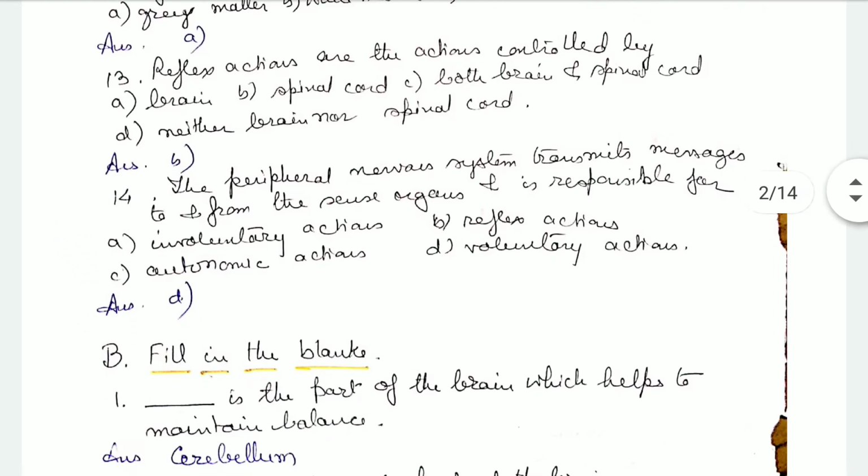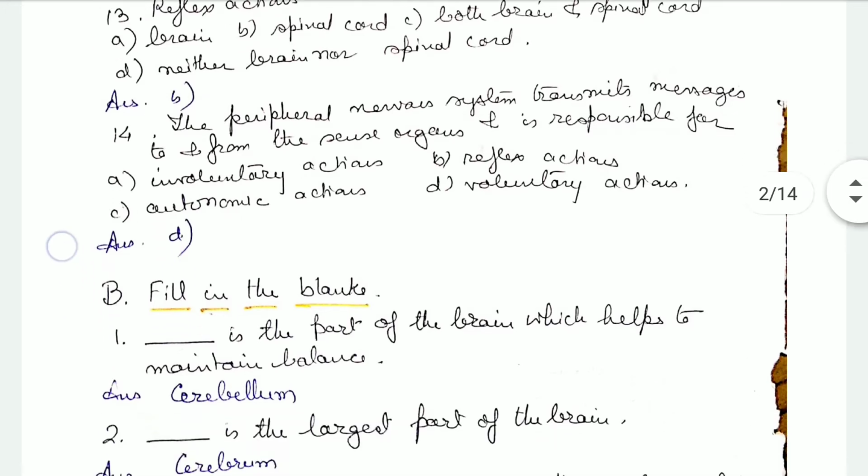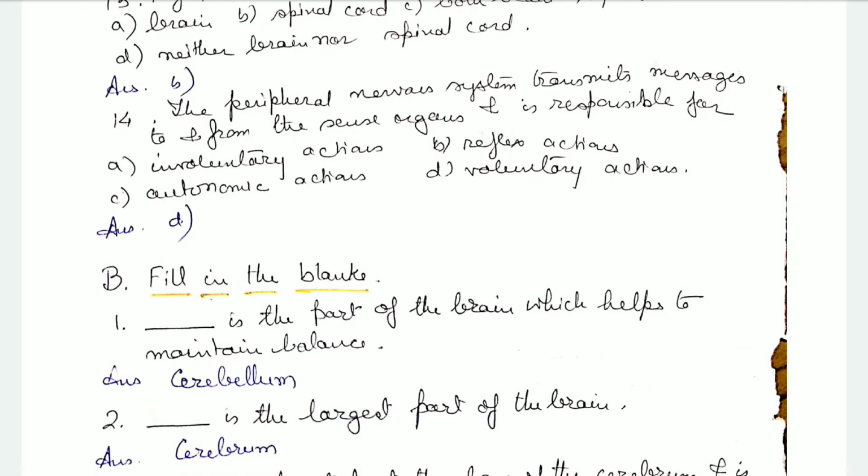The reflex actions are the actions controlled by the brain, spinal cord, both brain and spinal cord, or neither brain nor spinal cord. Controlled by the spinal cord. Here the brain is not involved. The peripheral nervous system, that is the PNS, transmits messages to and from the sense organs and is responsible for involuntary actions, reflex actions, autonomic actions, or voluntary actions. It is involved in the voluntary actions.